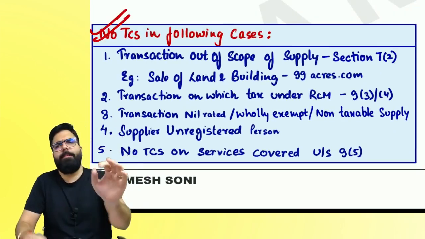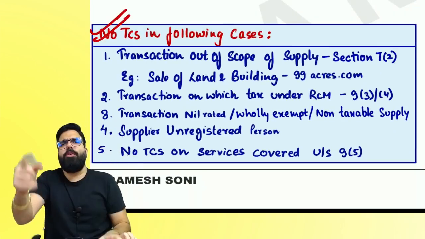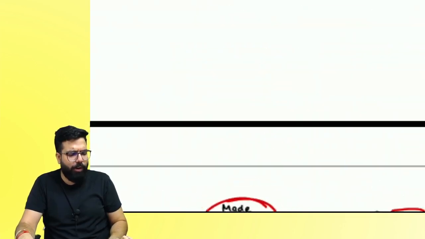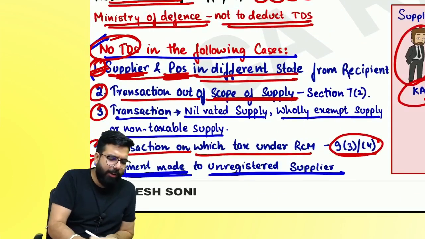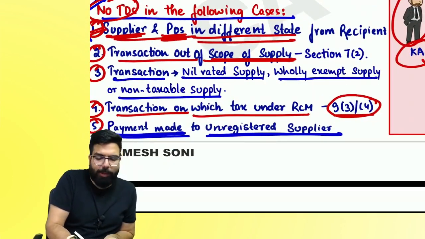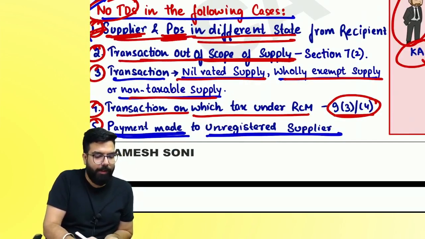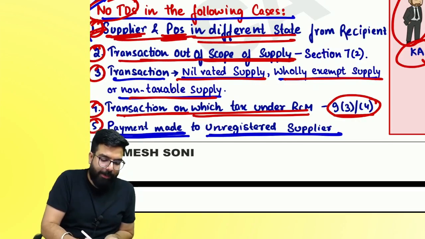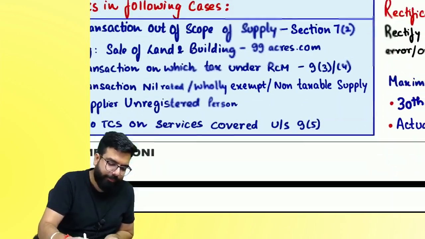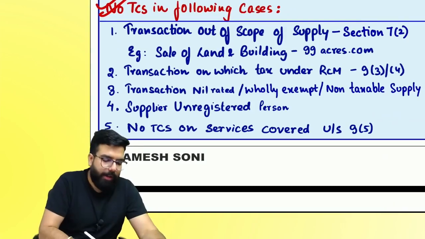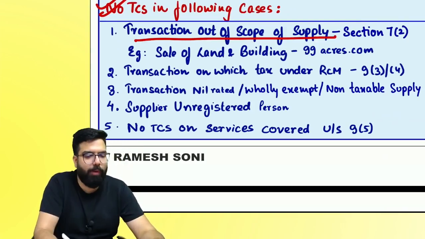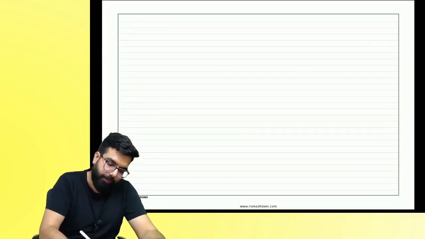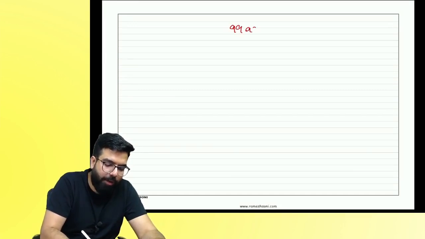What are the cases? I told you in what cases TDS is not applicable. Do you remember? Number one, you leave it. Number two, out of scope supply, nil rated supply, only exempt supply, non-taxable supply, RCM supply. Same thing is written here. Transaction is out of scope of supply. I'll give one example. This is 99acres.com.